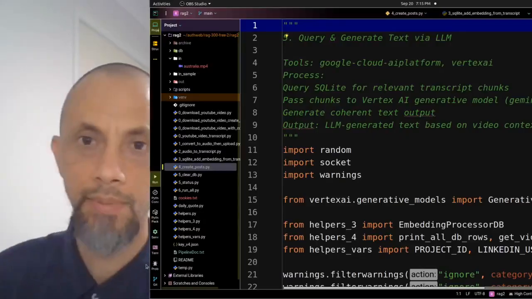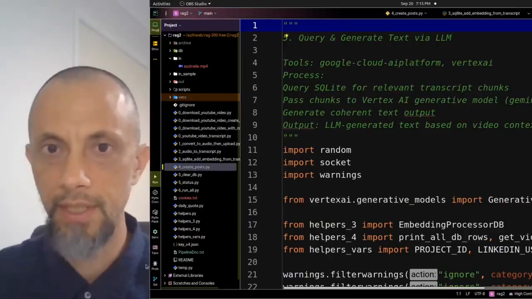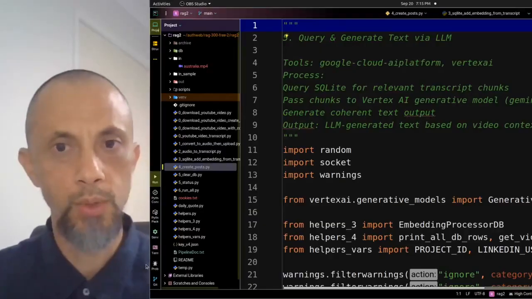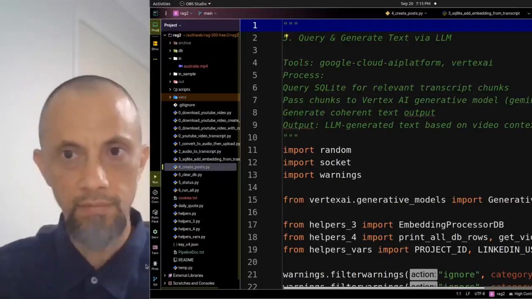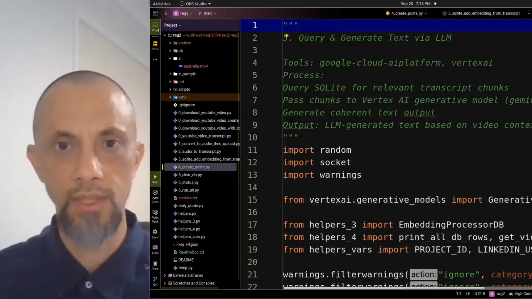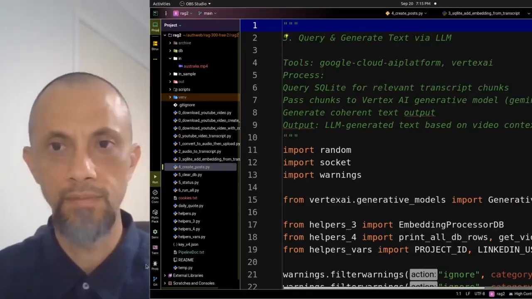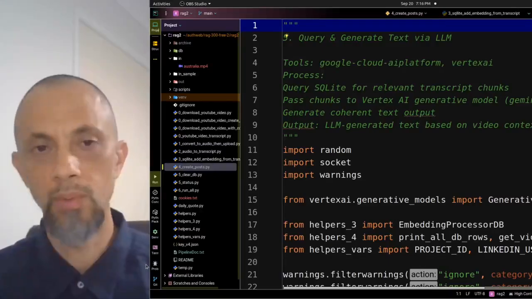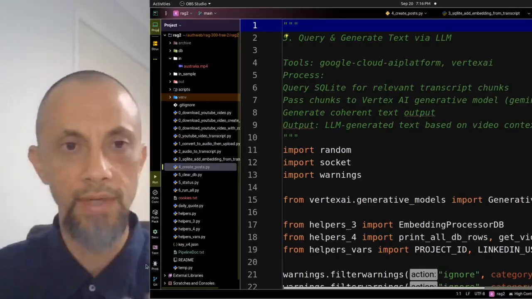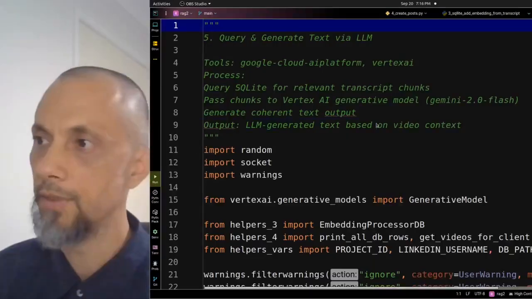The last step is to use the Google Cloud AI platform and Vertex AI to query the SQL database and retrieve the relevant transcript chunks and pass those chunks to a generative model, LLM. In this case, I'm using Gemini 2.0 Flash, and then to generate some sort of content with that data. Let me run the script.